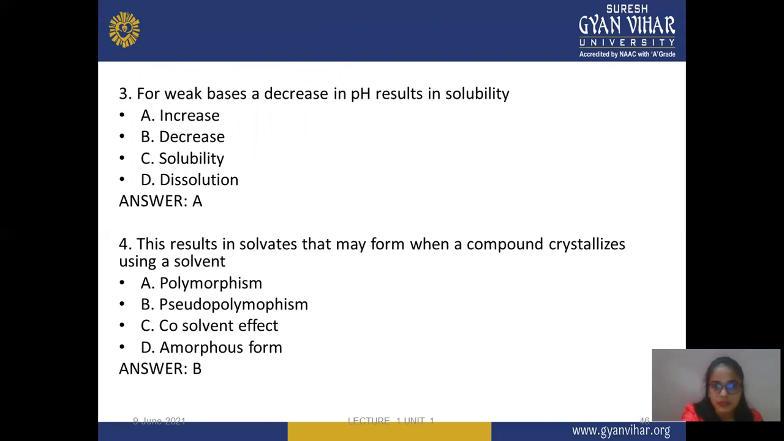The result in solvent that may be formed from a compound crystallized using solvent. In this, the first answer is polymorphism, pseudopolymorphism, co-solvent effect, amorphous form. The correct answer is pseudopolymorphism. It means the result in solvent that may be formed from a compound crystallized using solvent. Pseudopolymorphism is the correct answer.